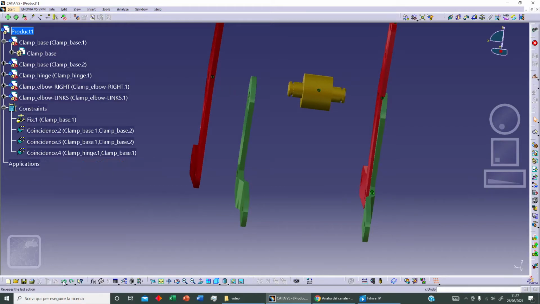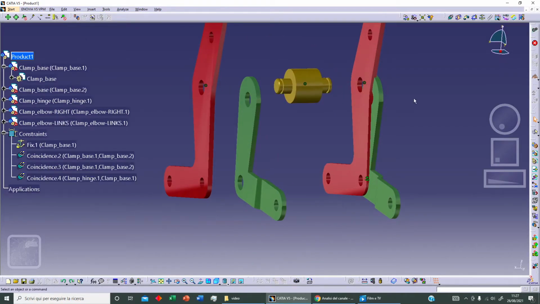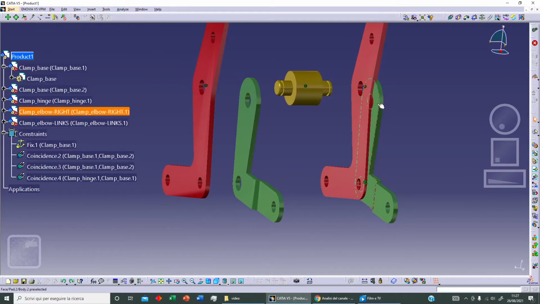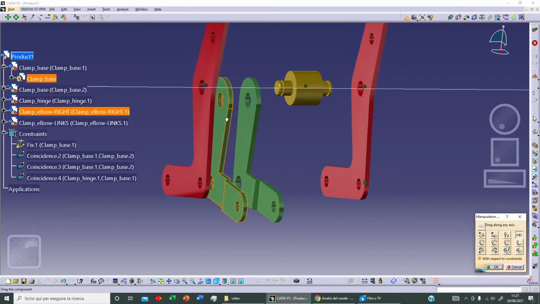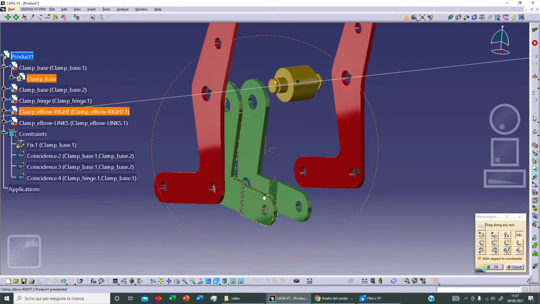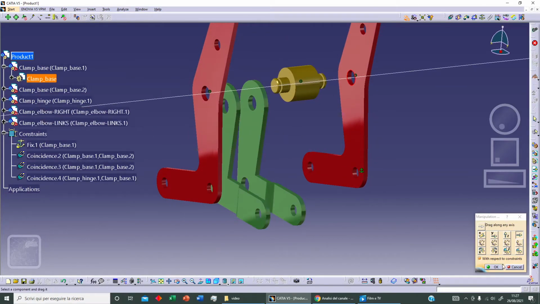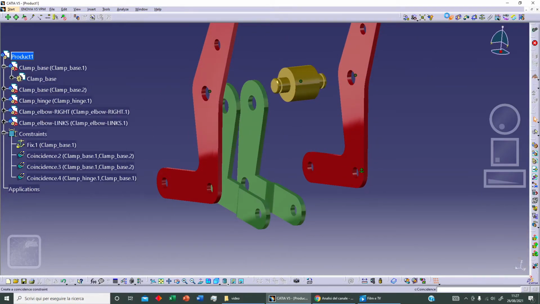Now we've got coincidence between this element, so we need to manipulate. We can move using this element as reference, and this is the right position. So we can add a condition, for example, constraint between this and this, and let's update.